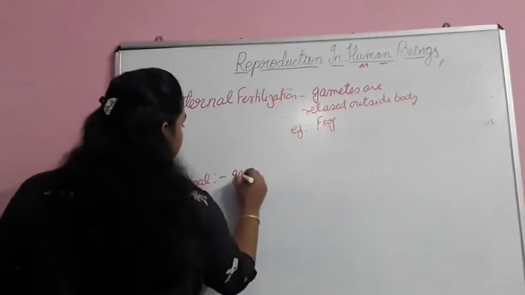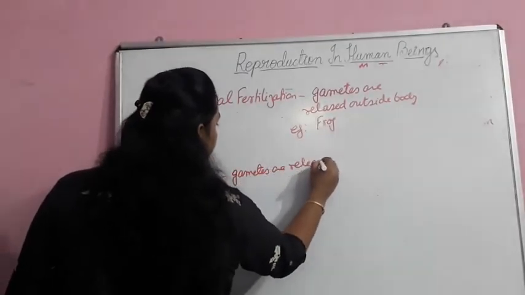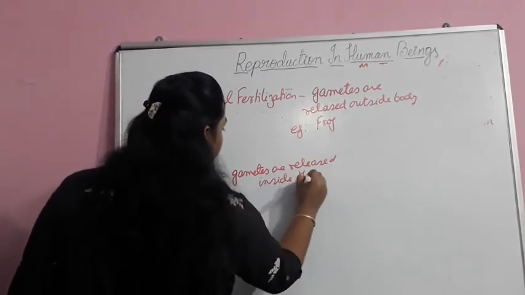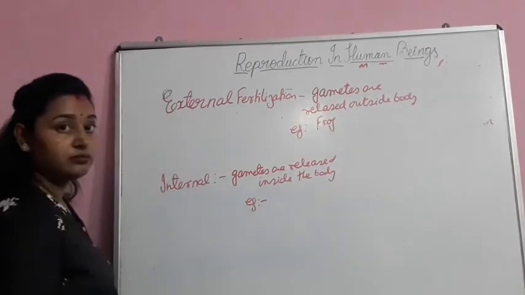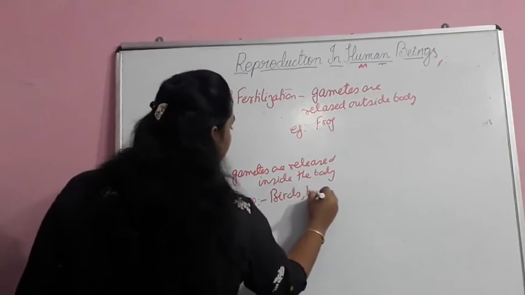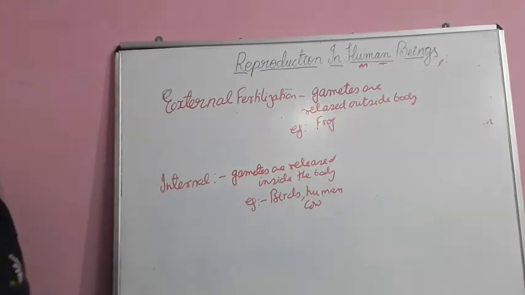Whereas in internal fertilization, the gametes are released inside the body. For example, birds, human, cow. These are examples of internal fertilization.